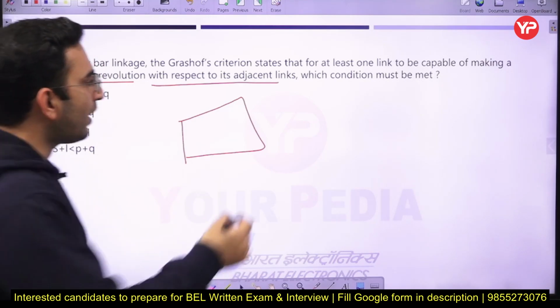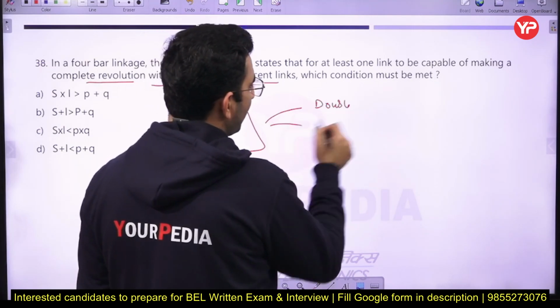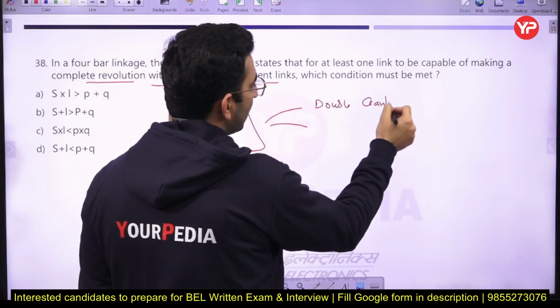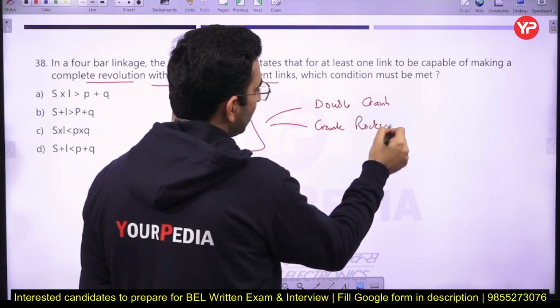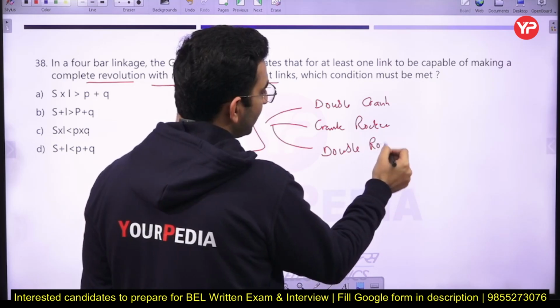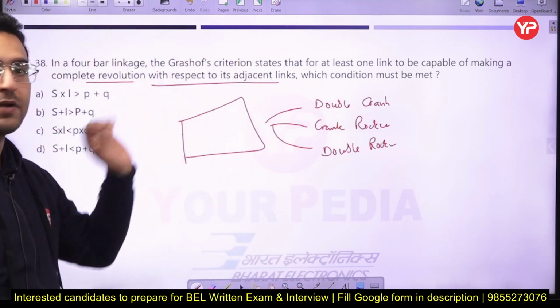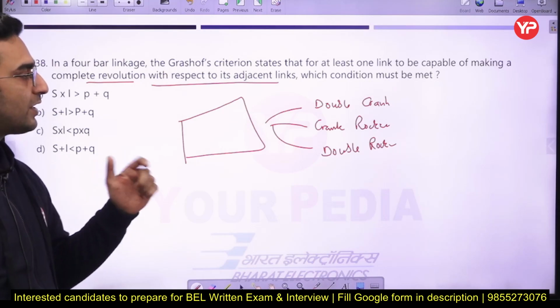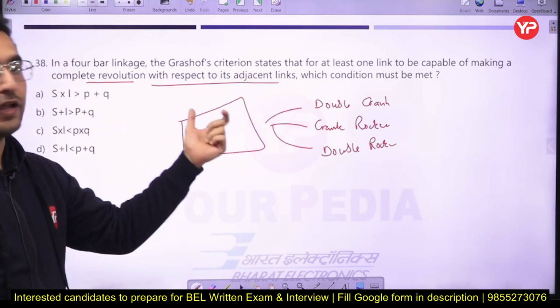Whether you have a double crank, then you have a crank rocker, and then you have a double rocker. Okay, so these are some of the inversions which can be there in the case of 4-bar mechanism. So these inversions can be created if the mechanism is satisfying the Grashof conditions.